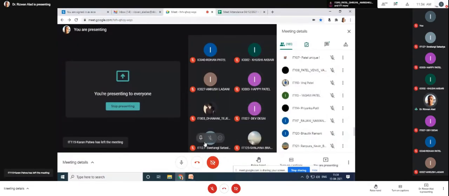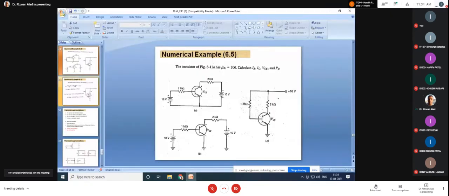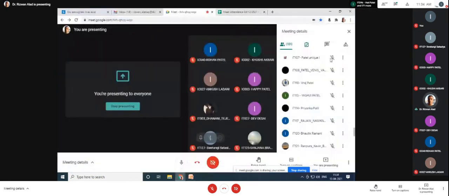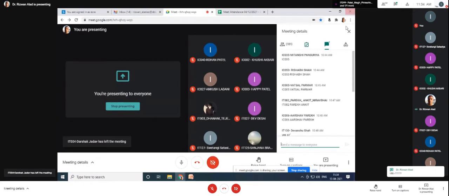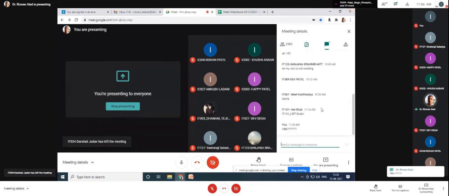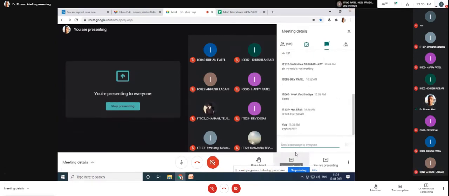Here we have to simply use the equation IB is equal to VBB minus VBE divided by RB. What is the value of VBE? We are considering base emitter voltage. What should be the value of base emitter voltage? 0.7 volt.